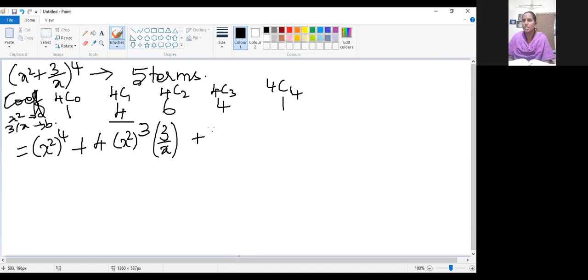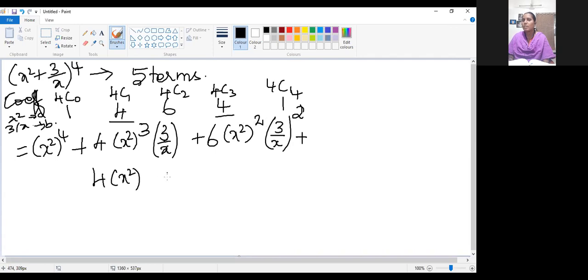Next, write the next coefficient 6. Again, x square whole square. The power will be decreased. The next term is the second quantity, 3 by x. The power will be increased. Okay. Next coefficient: 1, 4, 6 we have used. Next one is 4. So x square whole power 1. The power will be decreased. Here 3 by x power will be increased to 3. Okay, next coefficient is 1. So there is no need of writing 1. So x square power 0. Whether it is needed?